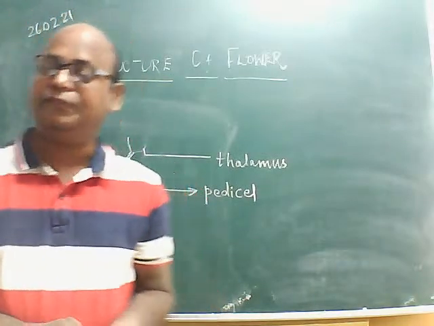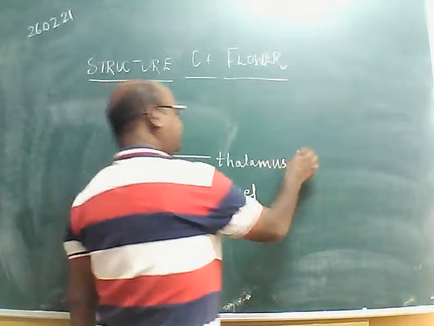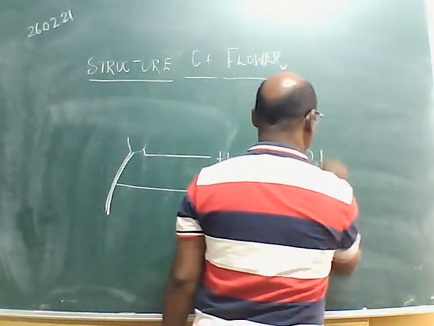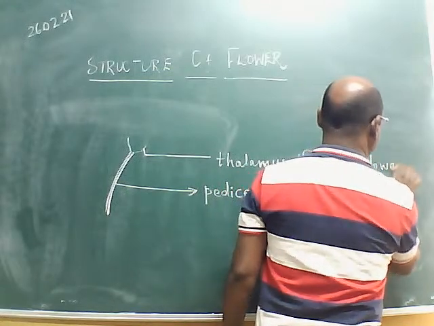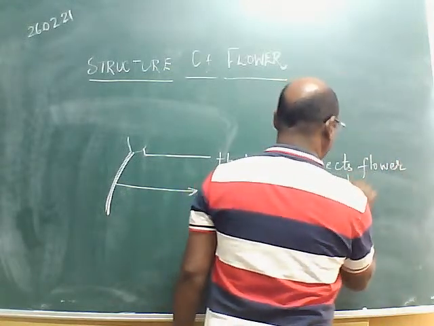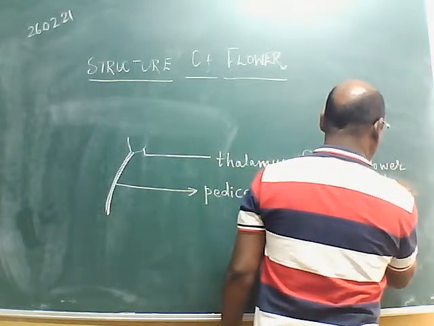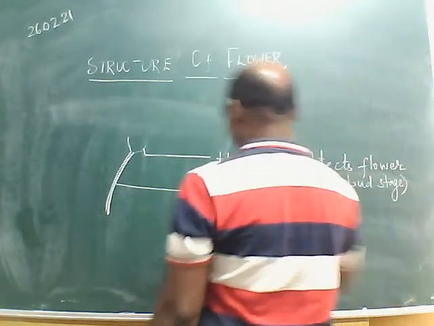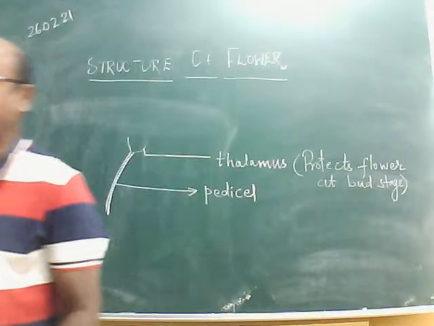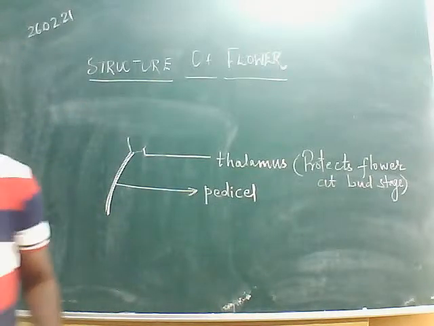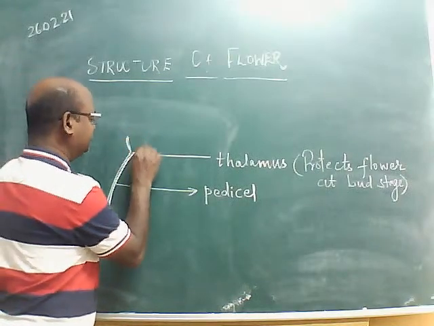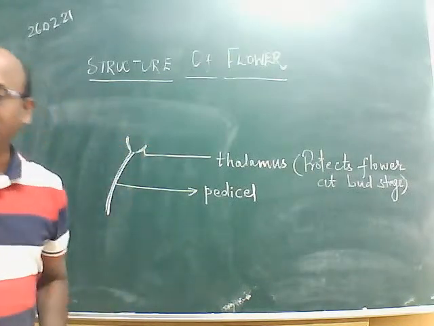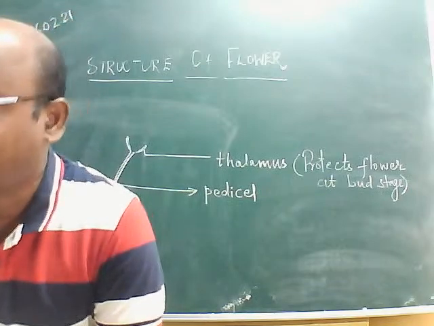It protects the flower at bud stage. All the parts of the flower are inside the bud. Okay, it gets protection due to this thalamus. At the same time, we will find it is green in color, so it will also carry out photosynthesis.